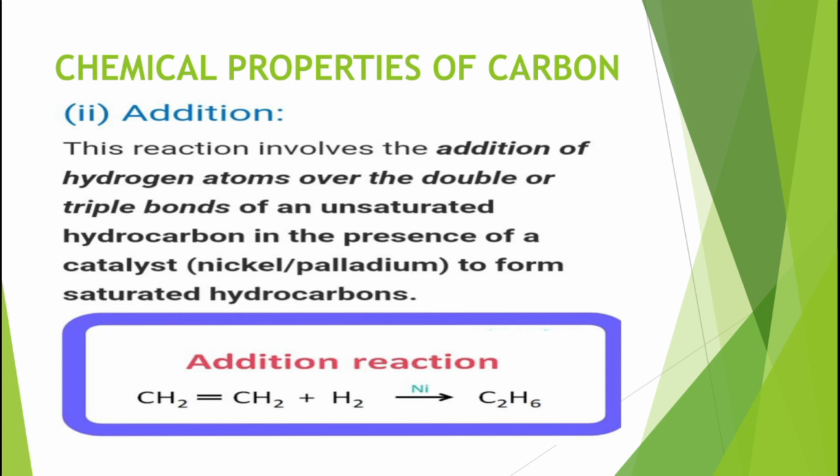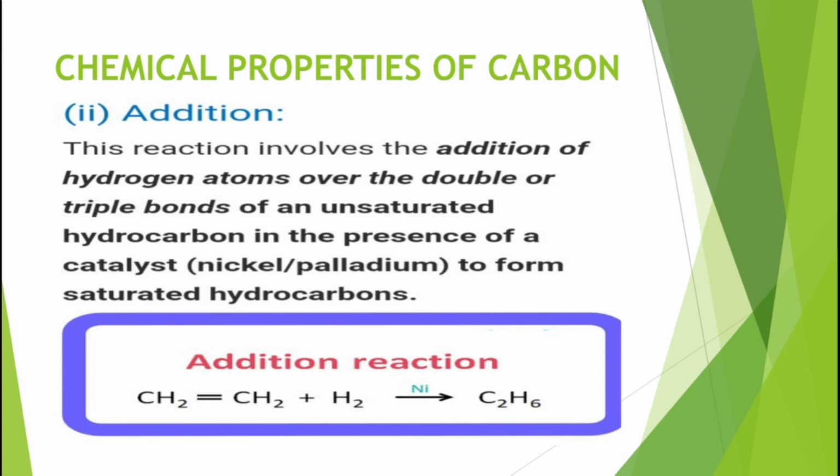Now, what is a catalyst? It is any substance which helps in the reaction, or increases the rate of a chemical reaction without being reacted. It does not get consumed, but still it increases the chemical reaction rate.